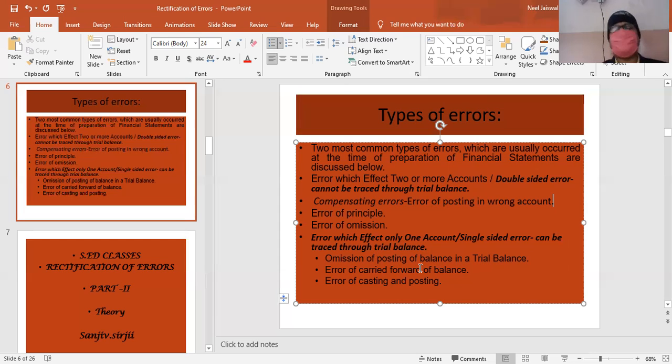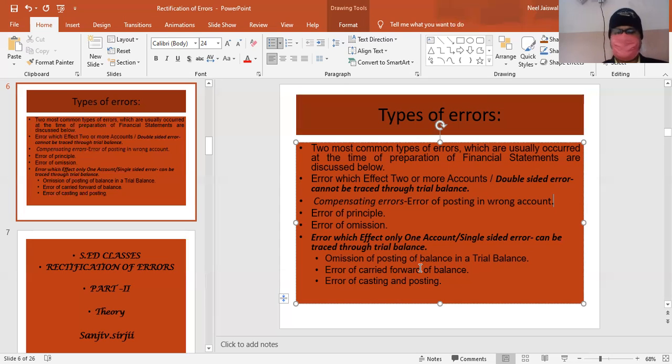Or suppose we give you one more example, because cash is mostly treated as a book of prime entry in journal only. Suppose my journal is any credit transaction, like purchased goods from Hari on credit. So my journal entry is purchase account debit to Hari. I have recorded in the journal correctly. That means double-sided error is not there. But in the account, my posting is not correctly done. There is error of posting, or error of omission of posting, also known as error of partial omission.